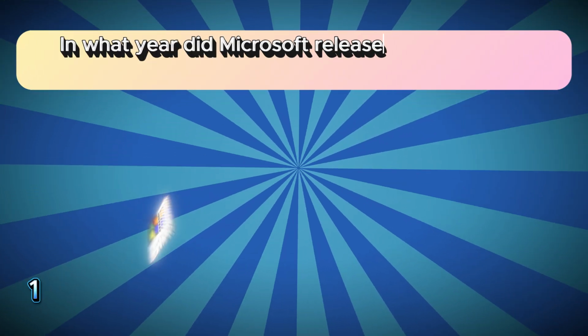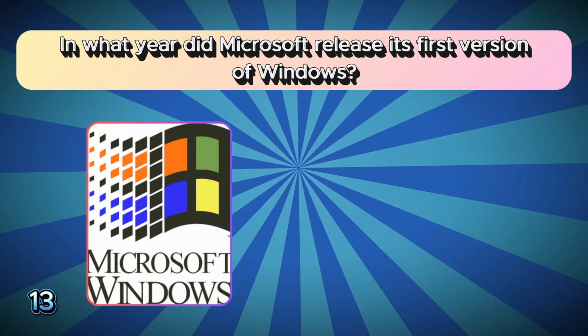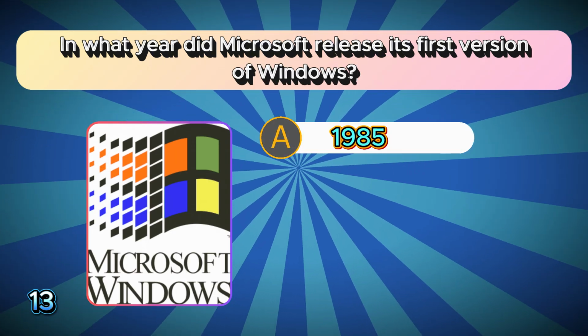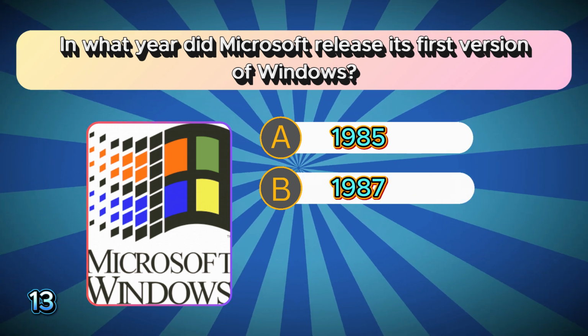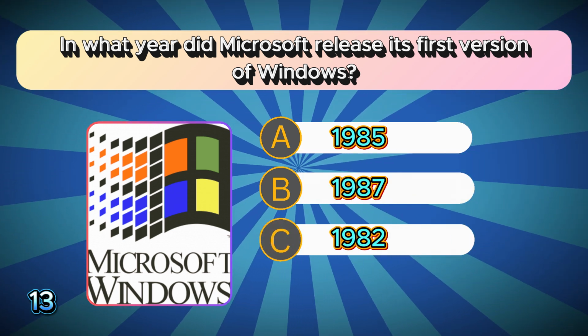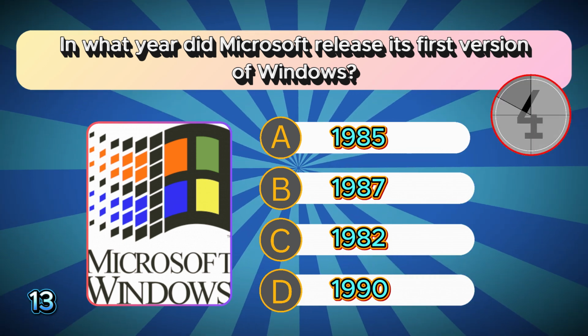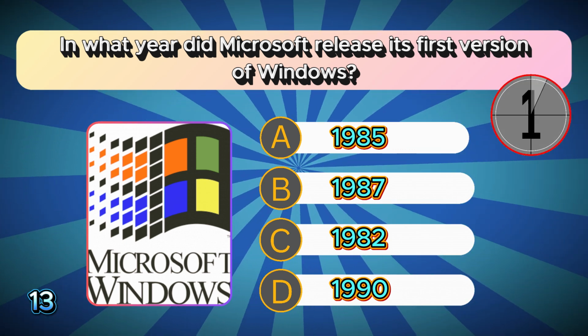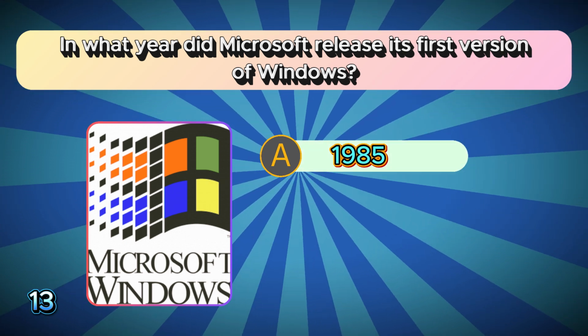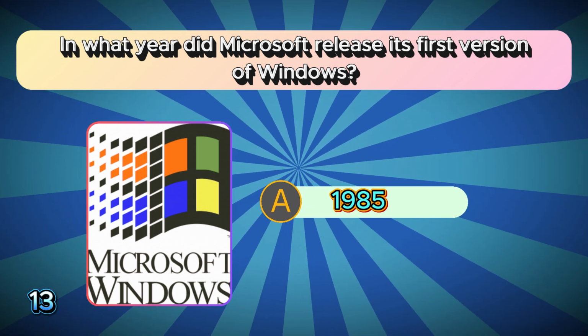In what year did Microsoft release its first version of Windows? A. 1985. B. 1987. C. 1982. D. 1990. The correct answer is A. 1985.